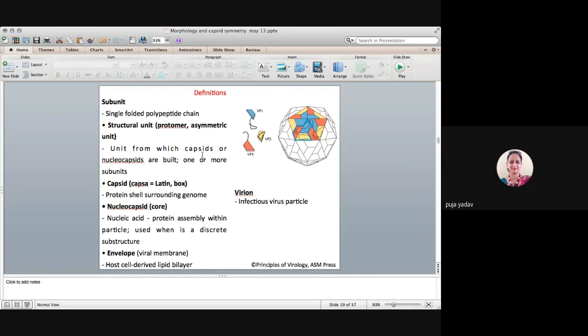Okay, so the capsid is built from one or more subunits. Here you can see 1, 2, 3, three proteins are there. Okay. And the capsid is a protein shell surrounding the genome. Nucleocapsid means nucleic acid plus capsid.